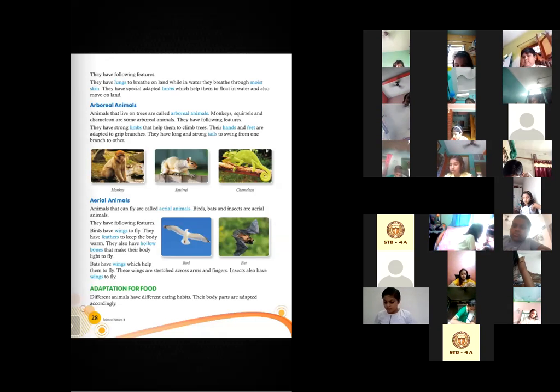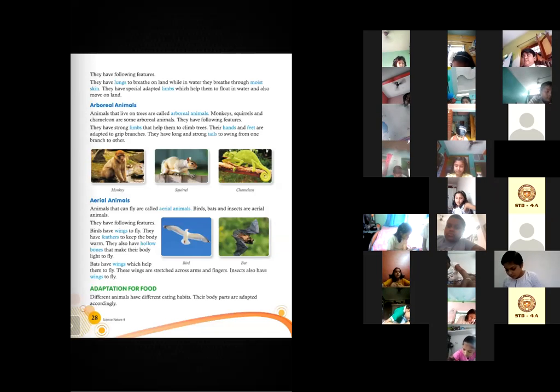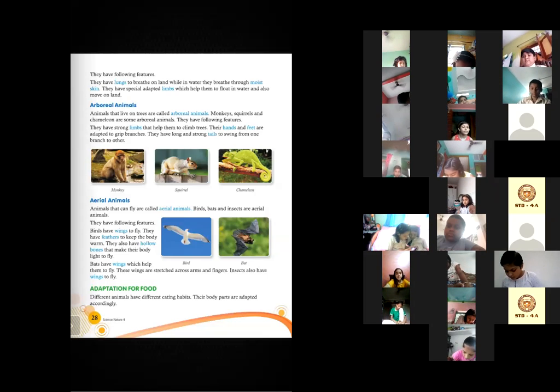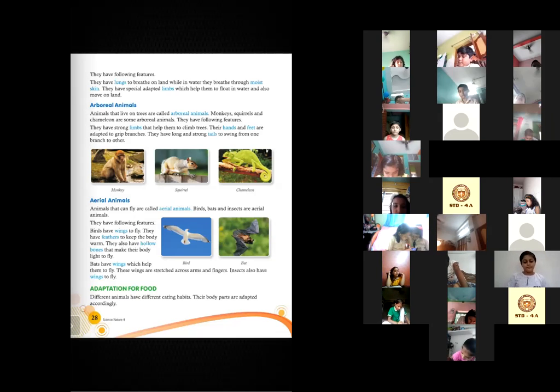They have feathers to keep their body warm. Okay, that is one. And what helps them to fly? They also have hollow bones, right? Yes, that helps them to fly. Okay, very good. Correct answer.